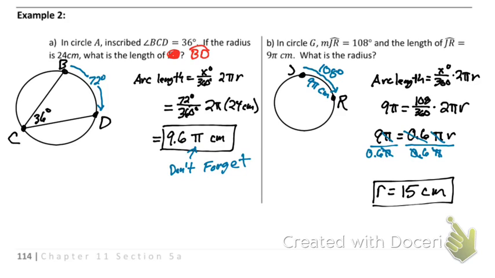Good practice for several of you. I did notice on the test, several of you are not strong at just filling in information from a formula. You kind of get lost along the way. So if you feel like you're one of those people, make sure you write the formula every time and fill in the information you are missing. Don't just try to memorize in your head what needs to go where. Write it out and fill in what information you know. All right, questions on anything we covered today?